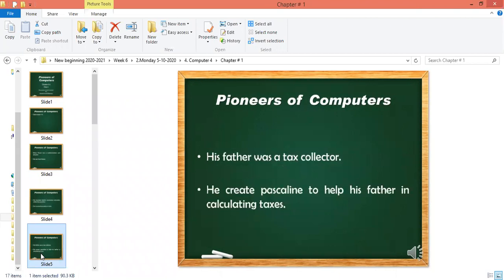So why did he make this machine? He made this machine just to help his father. Why? Because his father was a tax collector, and he created the Pascaline to help his father in calculating tax. So he calculates the tax and finds out that this tax is due from someone. This machine is used for this purpose.